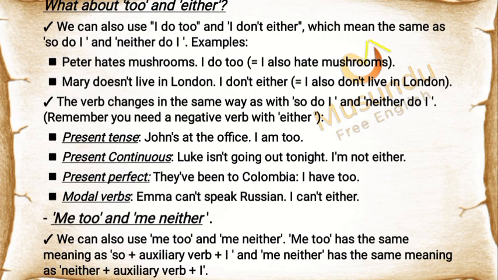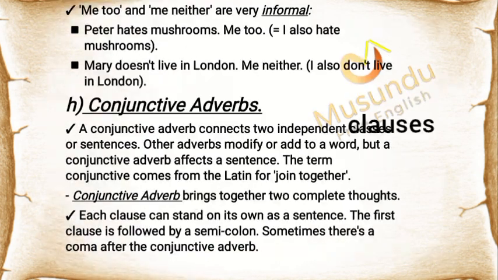Me too and me neither. We can also use "me too" and "me neither". "Me too" has the same meaning as "so" plus auxiliary verb plus "I", and "me neither" has the same meaning as "neither" plus auxiliary verb plus "I". Me too and me neither are very informal.